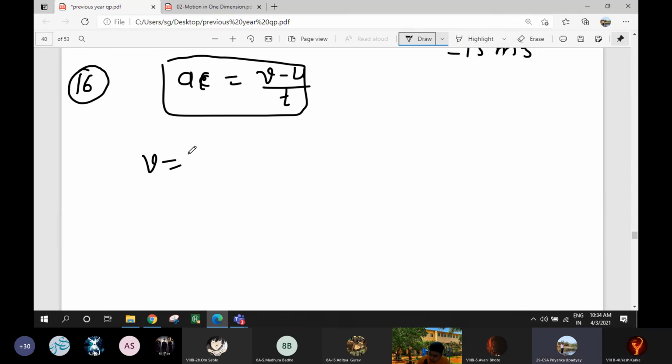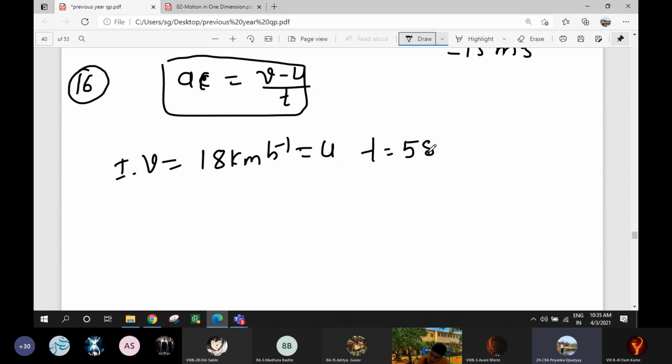So initial speed we will consider 18 km per hour, which means u. Initial velocity, that is u is equal to 18 km per hour. Now, time is given, t is equal to 5 seconds.